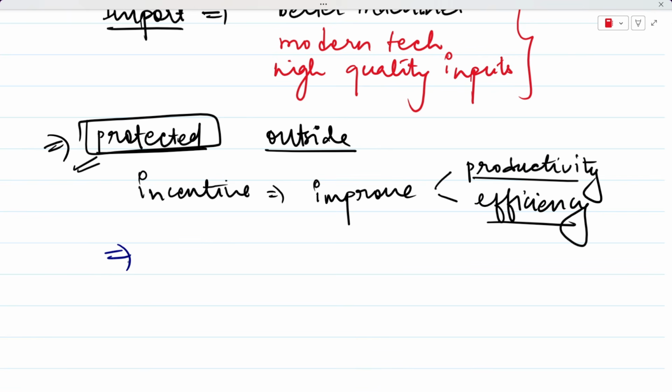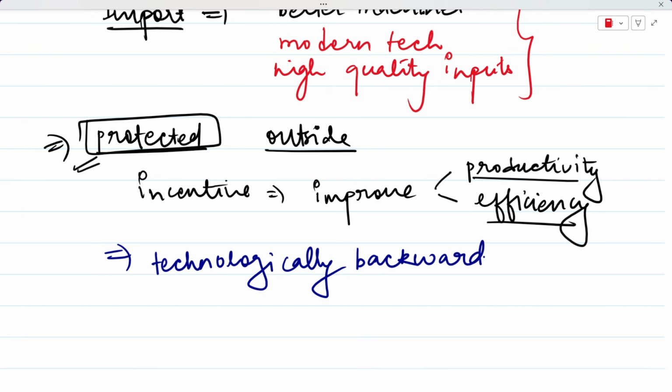So over time, Indian industries became technologically backward compared to the global standards, far behind in the race compared to the global industries of those times.